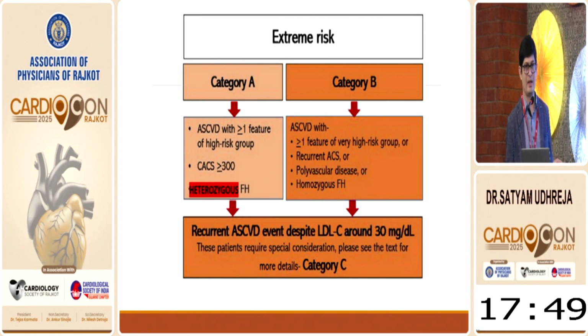This is the very important extreme risk category. A patient with MI or stroke with one or more features of the high risk group is category A. A patient with MI, stroke or peripheral vascular disease with one or more features of the very high risk group, those who have recurrent ACS, or polyvascular disease, meaning simultaneous MI, IHD or peripheral vascular disease of two territories in one patient, goes directly into extreme risk category B. And those who have recurrent disease despite an LDL of around 30 milligram per deciliter go into the special category C.